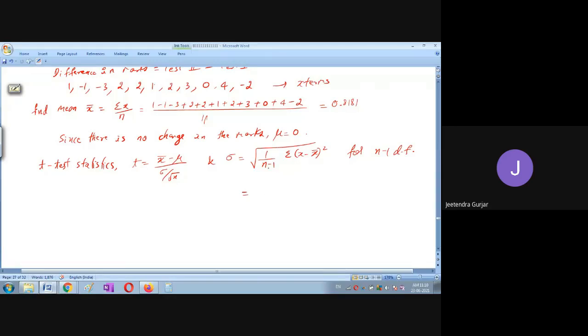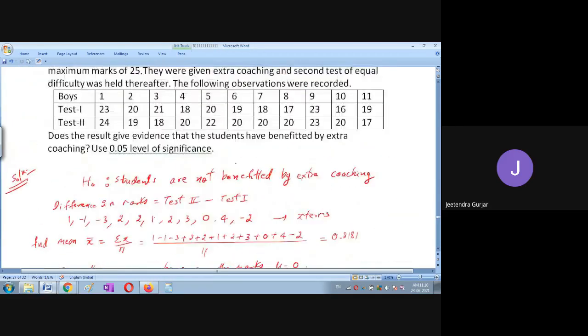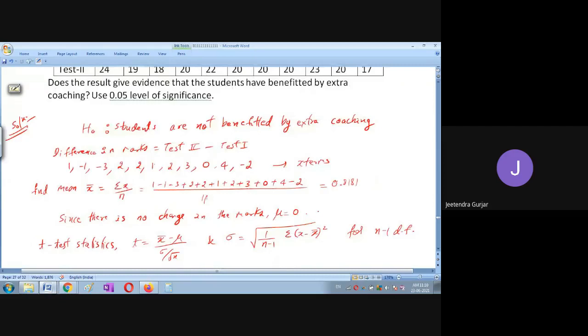Then substitute here. N is how much? 11. So please see here, n is equal to 11.